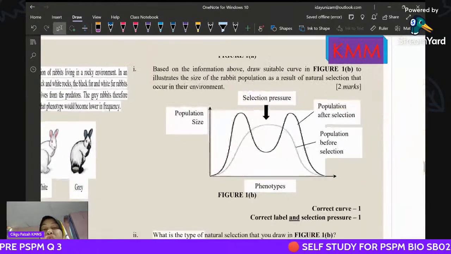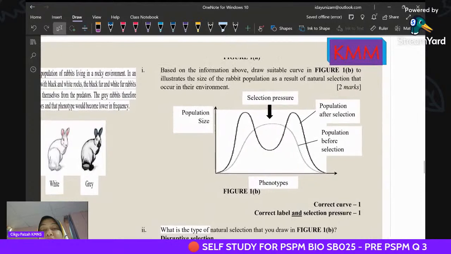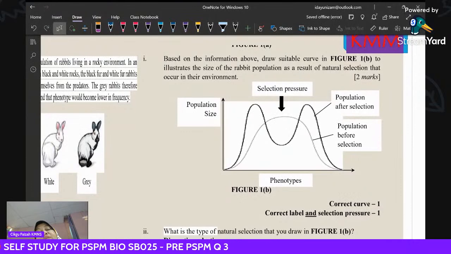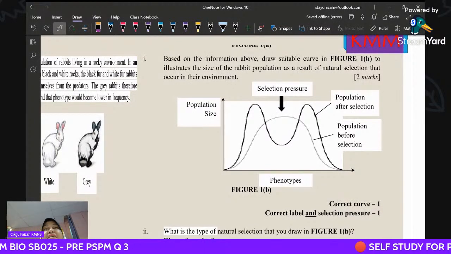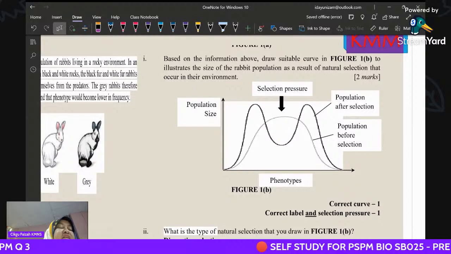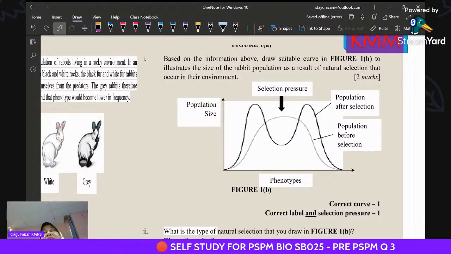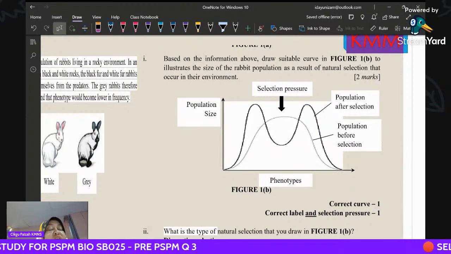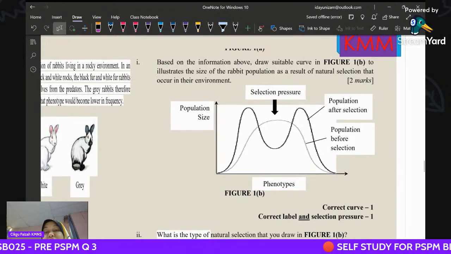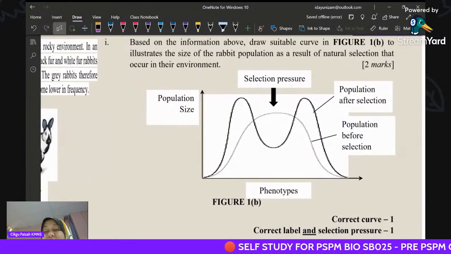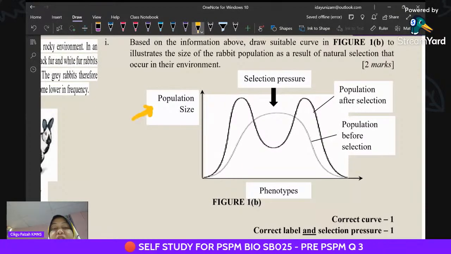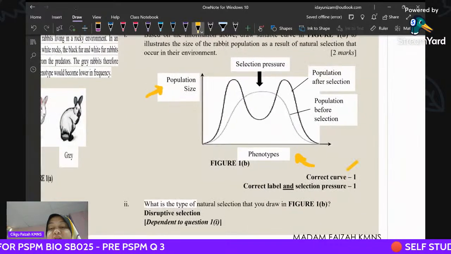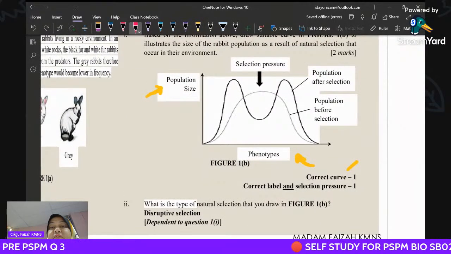So when the question asks you to plot the graph, you can see from a previous question from a different college, this is chapter 3. How they ask you about chapter 3: the genetic drift, the natural selection, the reproductive isolation. So you have to sketch the graph. The y-axis, of course, is the population size against the phenotype. So both correct, you get a correct curve. The correct curve is like this.